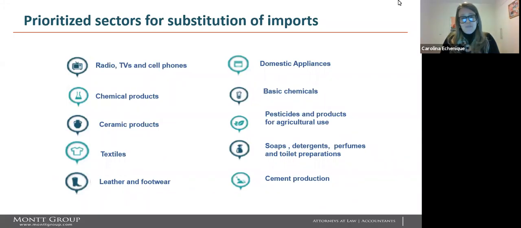Prioritized sectors for substitution of imports: radios, TVs, and cell phones, chemical products, ceramic products, textiles, leather, and footwear, domestic appliances, basic chemicals, pesticides, and products for agricultural use, soaps, detergents, perfumes, and toilet preparations, and cement production.